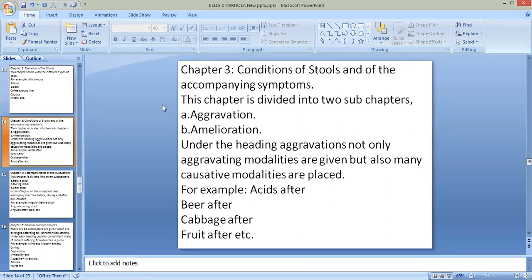As for example, acids after, beer after, cabbage after, soup after. So the patient is aggravated by which things? It was given under chapter 3, that is which things aggravate the patient or which may be the positive modality.